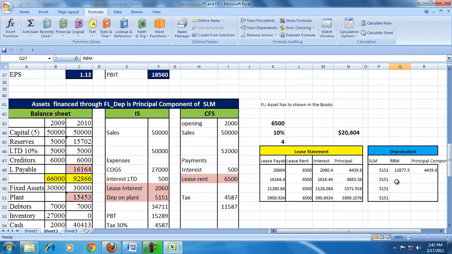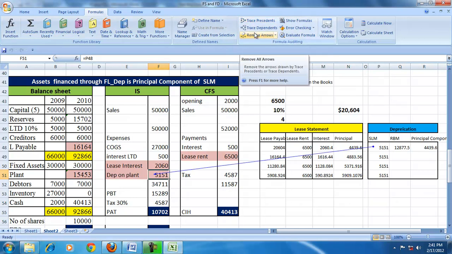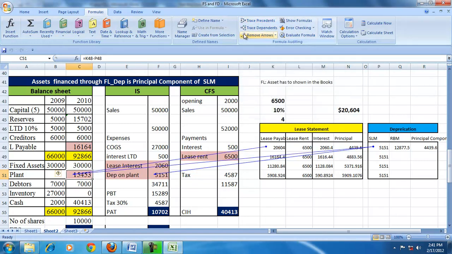Let us take the depreciation to be SLM, straight line method. Since we are given 4 years, the depreciation is 5,151. So in that case, the depreciation shown in the income statement will be 5,151, and the asset will reduce to the extent of that depreciation, whereas the loan will reduce to the extent of the principal component.